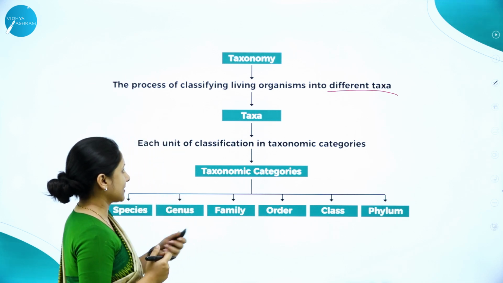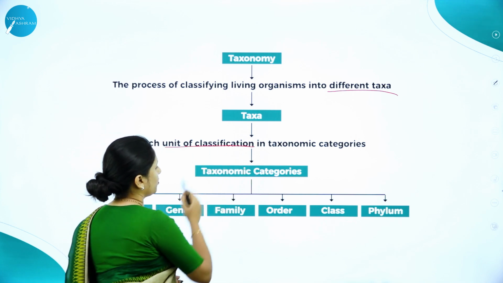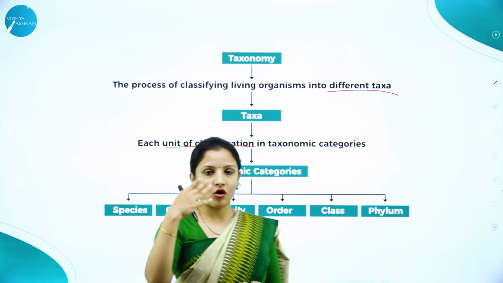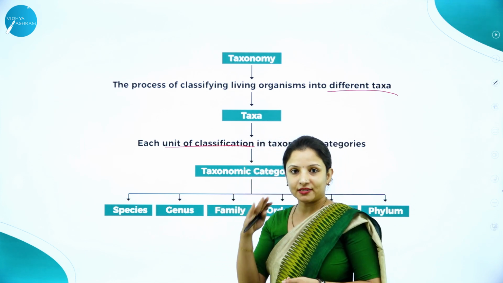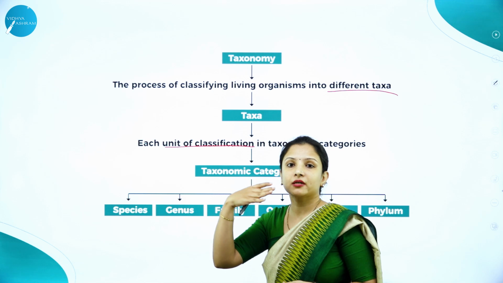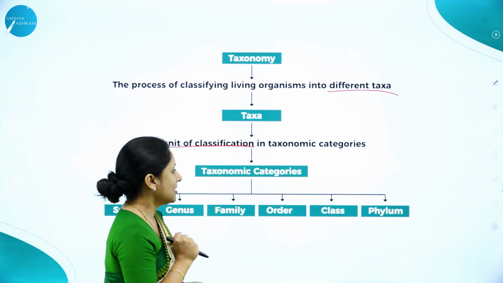Now what is this taxa? Taxa is nothing but each unit of classification. So we have species, family, order, right? Species is a taxa, order is a taxa, family is a taxa, kingdom is a taxa. So each unit of classification we call a taxa.